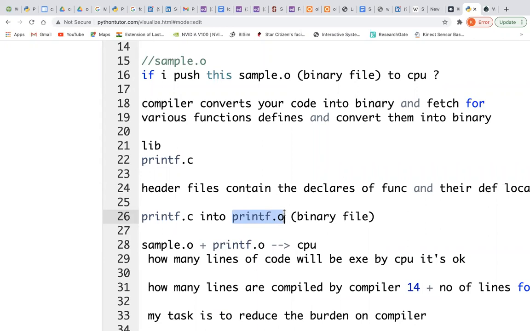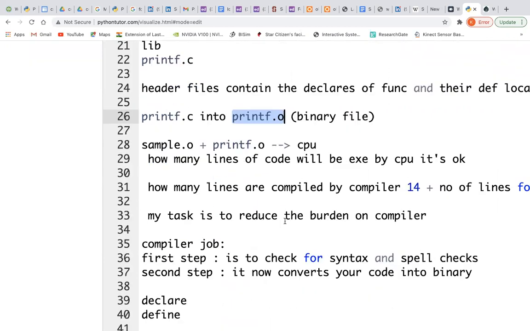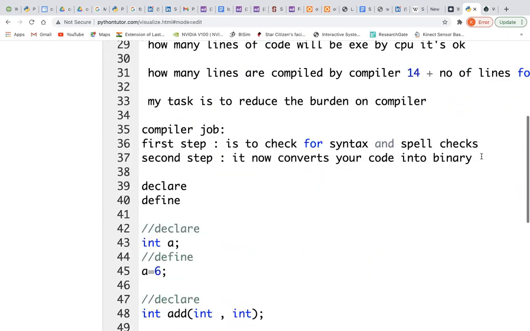So the compiler sees in the header file that the function is declared, and after converting your program into binary, it will go to the path, find the printf.o binary file, attach it to your code and push it to the CPU. That's what happens in the compiler's duty.